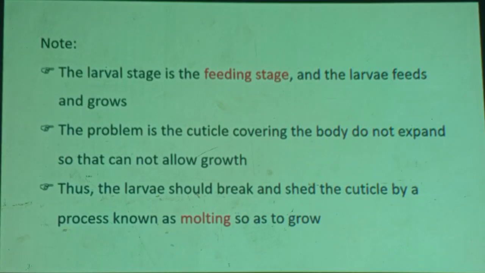Therefore, it is a survival mechanism. But the problem is the cuticle does not allow growth. So, before changing from a smaller to a larger form, the larva must break the cuticle. The cuticle that covers the smaller larva must break and be destroyed. This is a hormonally controlled process.